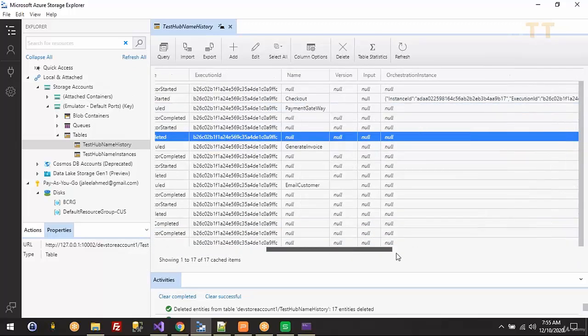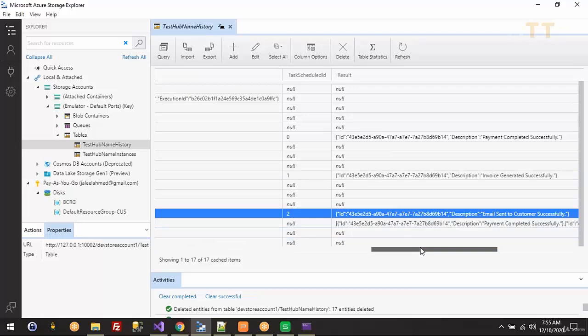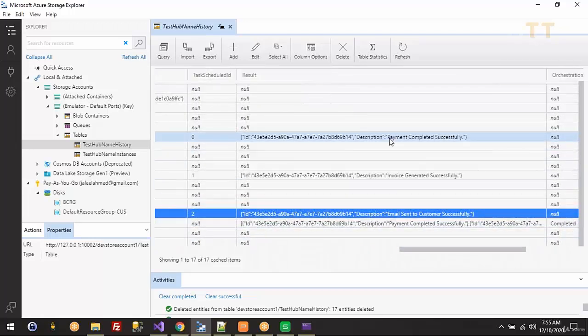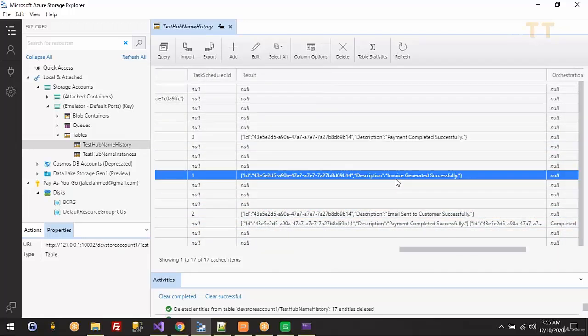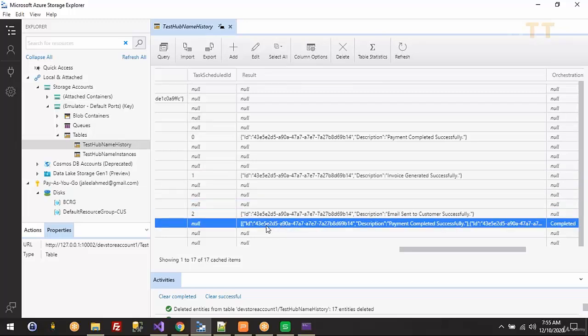When it is completing, it is changing the description, but we are not changing the ID. We are sharing the ID across multiple activity functions, and still we are able to change the other property. Here I changed the description to invoice generated successfully, and here we changed the description to email sent to customer successfully. Finally, the ID is still the same, the description is different.